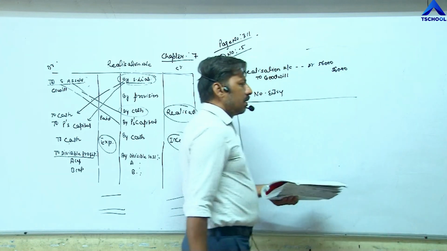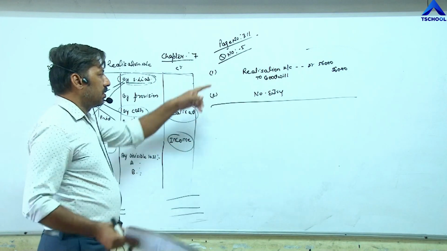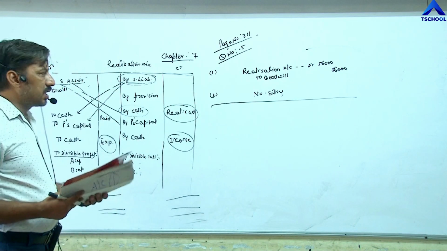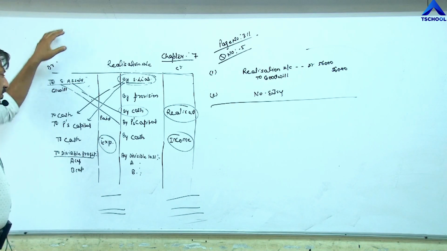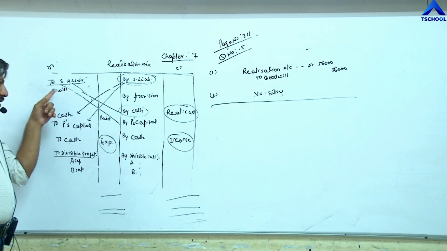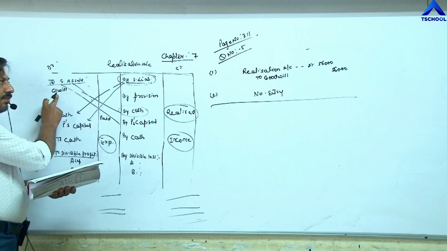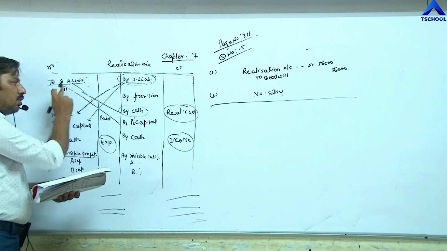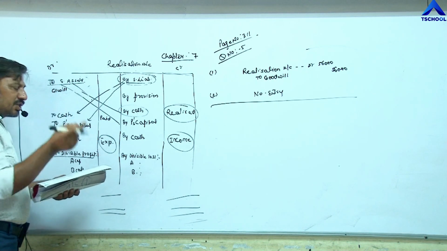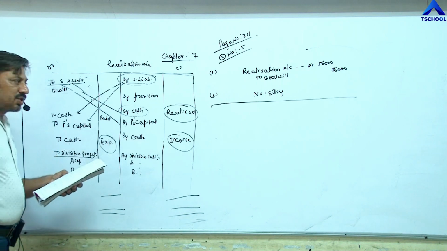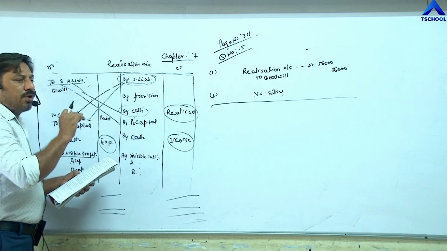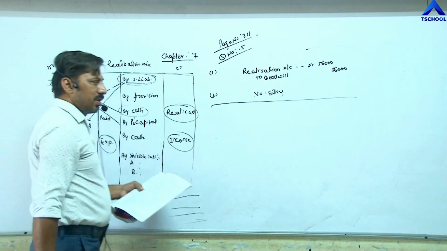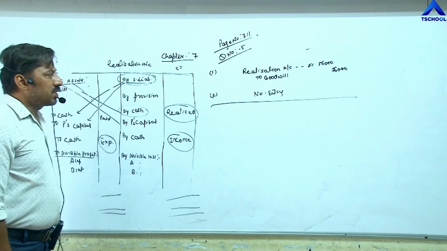In question five, the first point is completed. First entry, realization to goodwill, because the book value of the asset is given. Whenever an asset is given, first of all we have to close down that asset. We write the name of the asset here: realization to goodwill. Second, the realization value is not given, no amount is realized, which means the firm is not receiving any cash. That's why we are not required to pass this entry. Means no entry.